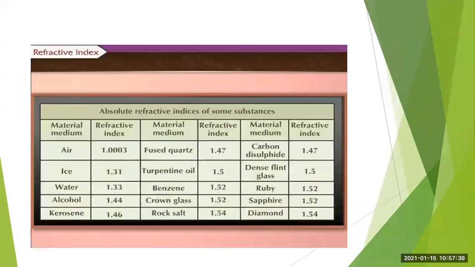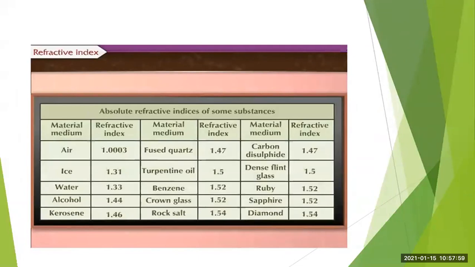Now let us study this table. The absolute refractive indices of some of the substances are mentioned in this table. Now you will see that for different media, you have different values of the refractive index.